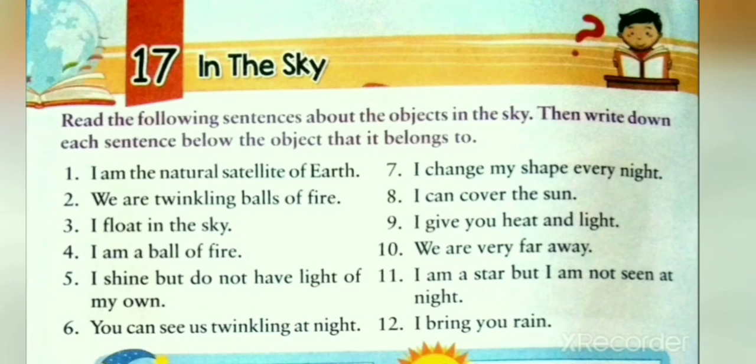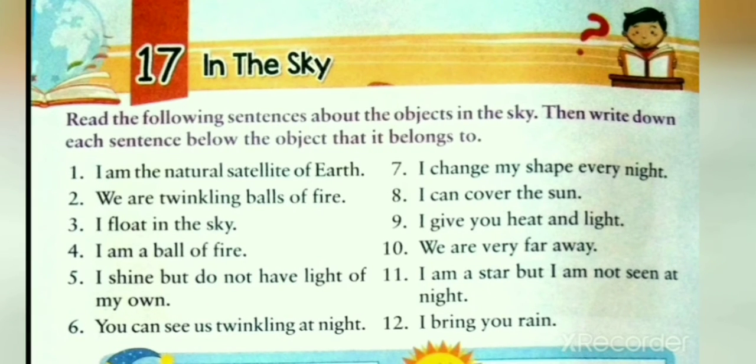Let us continue with the next topic, in the sky. As we all know, we live on the planet called Earth, and above the surface of the earth there is a sky. We see sun, moon and stars in the sky. These are together called heavenly bodies. Let us do the exercise based on the objects in the sky.